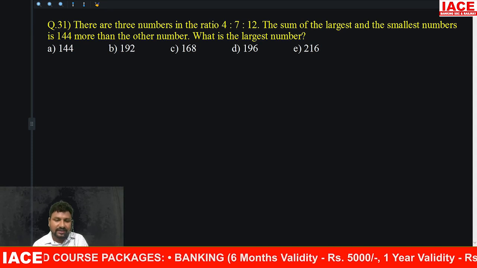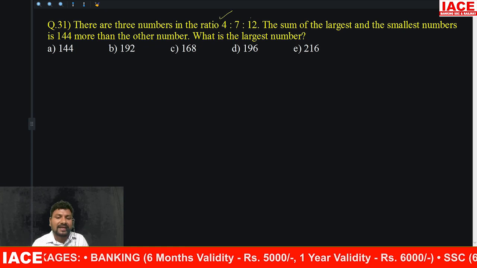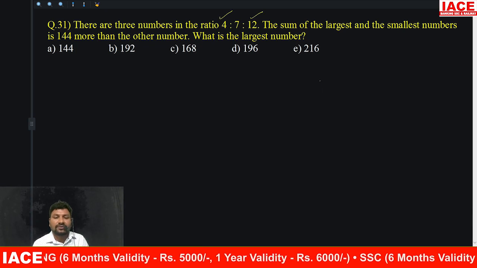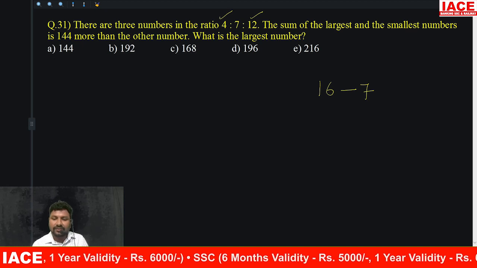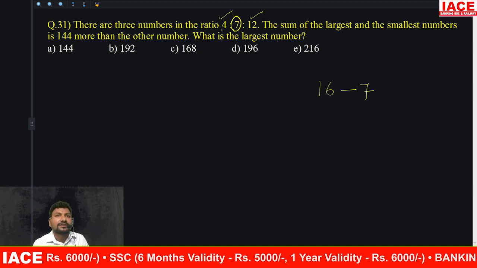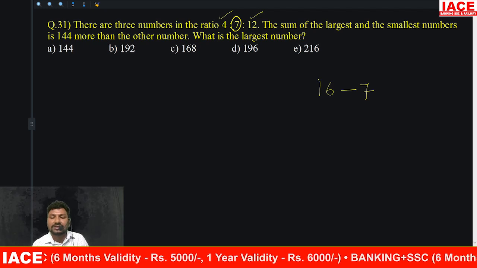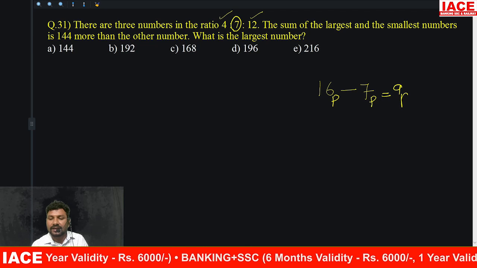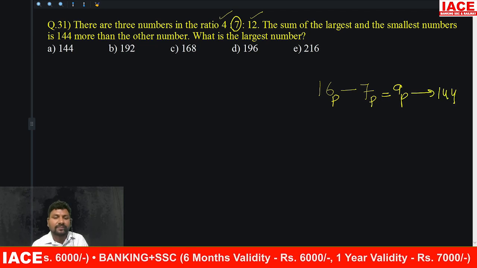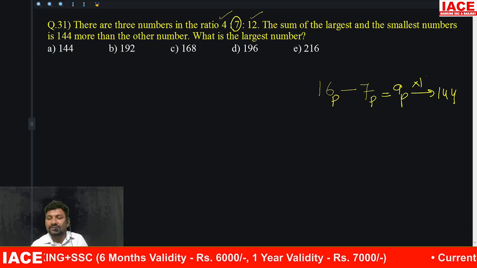So the three numbers: the smallest number is 4 parts, the largest number is 12 parts. 12 plus 4 is equal to 16 parts. From 16 parts, 7 parts will be removed. You will get the middle number. The smallest number and biggest number is 16 parts. From 16 parts, 7 parts will be removed, we get 9 parts. 9 parts equal to 144. Then 9 parts equal to 144 means 1 part equal to 16.